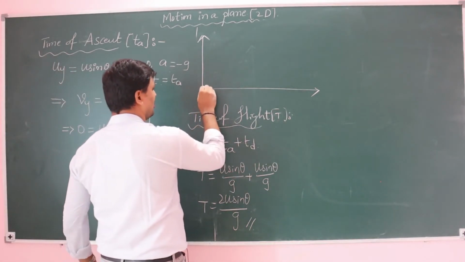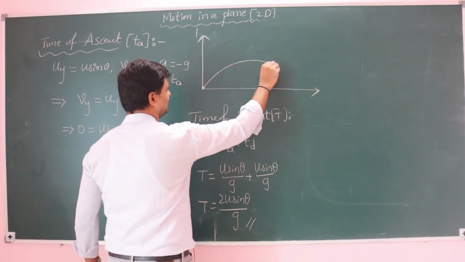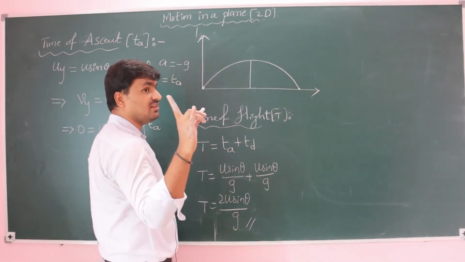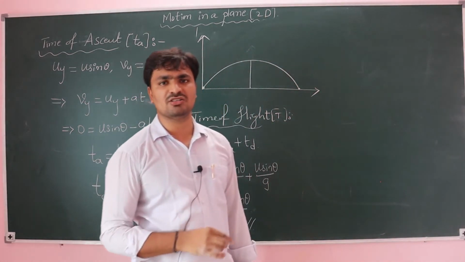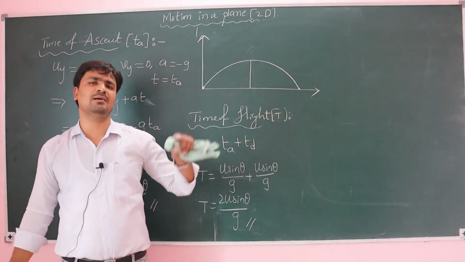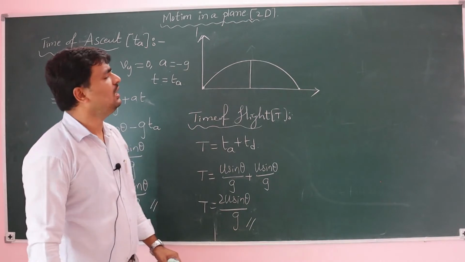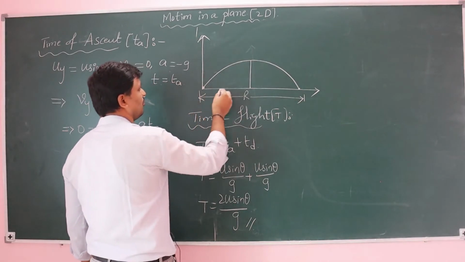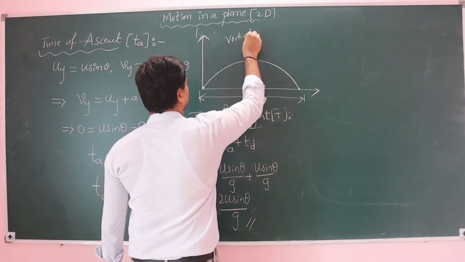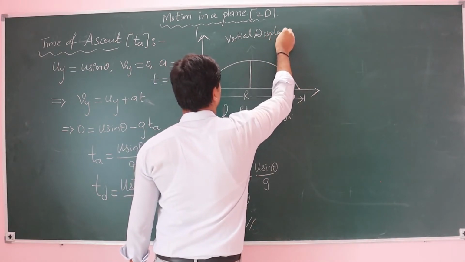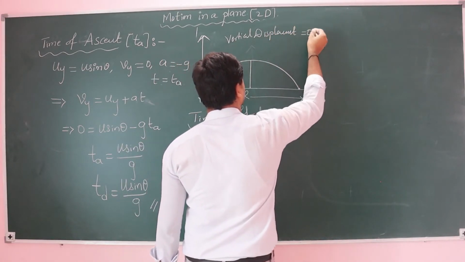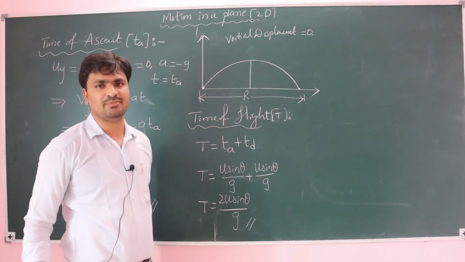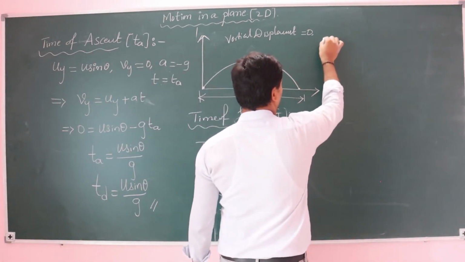So here we are projecting the body, not vertically, but with an angle, which reaches the maximum height and again reaches the ground. Remember that the total vertical displacement is 0, because we are projecting the body from the ground and finally the body reaches the ground. And what about the horizontal displacement? Horizontal displacement only we name as range, maximum range or horizontal range.